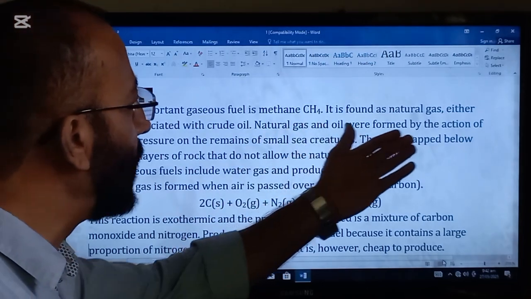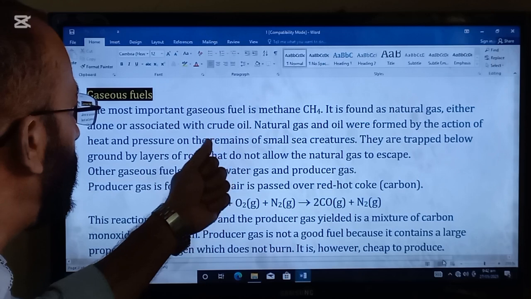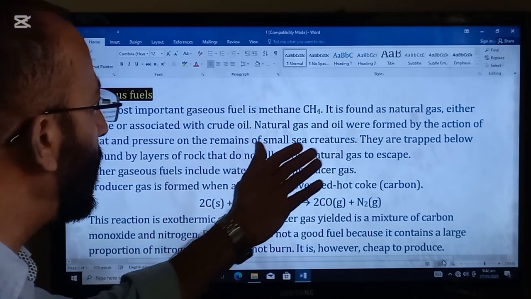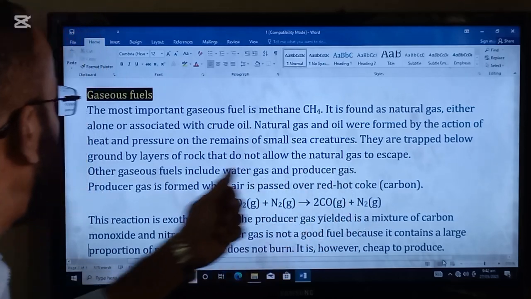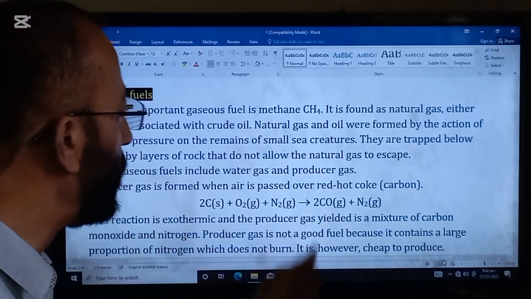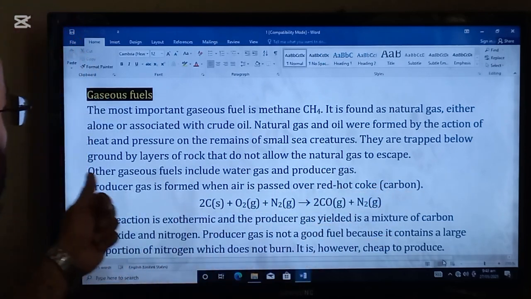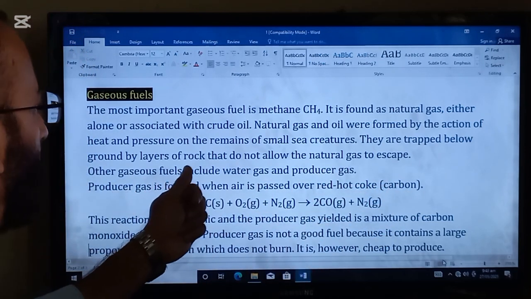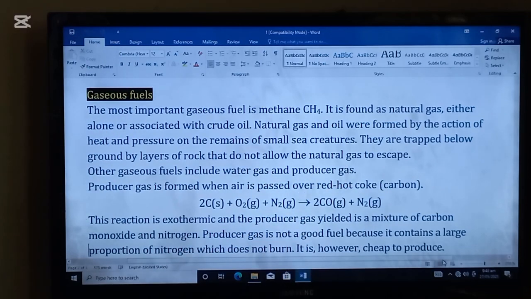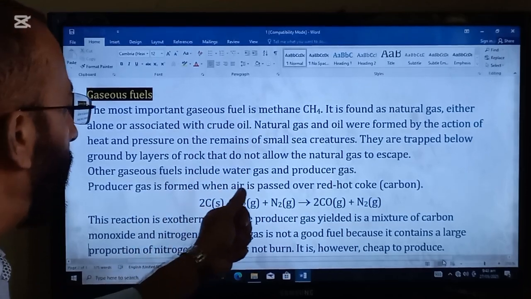It is found as natural gas, either alone or associated with crude oil. Natural gas and oil were formed by the action of heat and pressure on the remains of small sea creatures. They are trapped below ground by layers of rock that do not allow the natural gas to escape. Other gaseous fuels include water gas and producer gas.